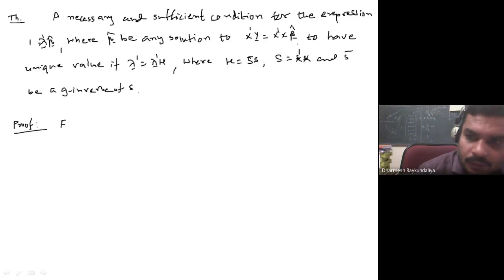So when you say that the G inverse exists, it means the regular inverse does not exist. That means the model is a non-full rank model.